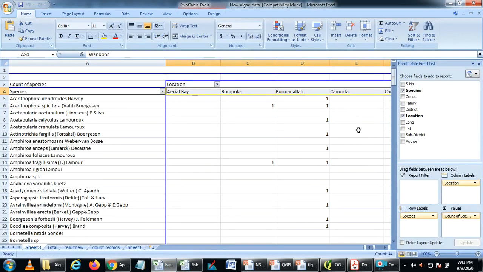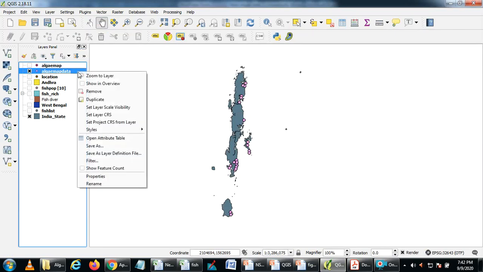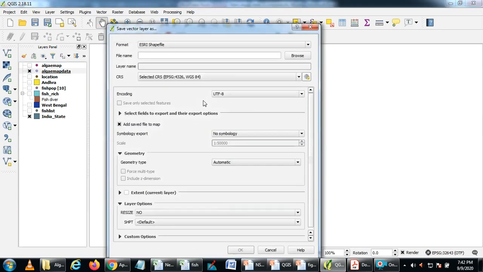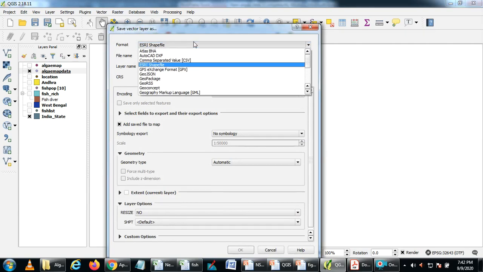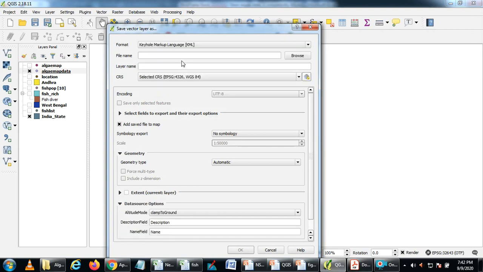So this can be part of your research work, what we can do using this Excel file in addition to creating a spatial layer. Once you have created this layer, if you want to superimpose this vector layer over Google Earth, you can use Save As. Instead of a shapefile, you can save it as a KML file, Keyhole Markup Language. This file we can overlay on Google Earth. You have to give the name.